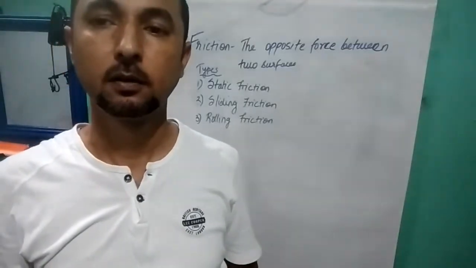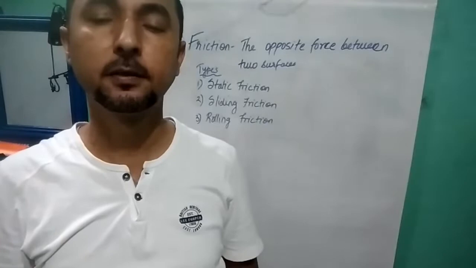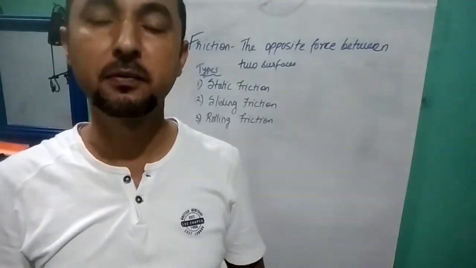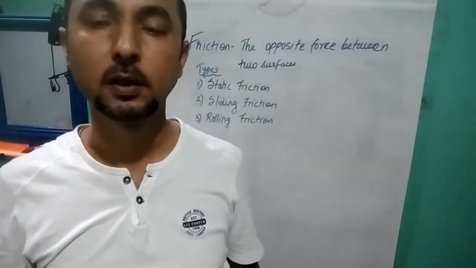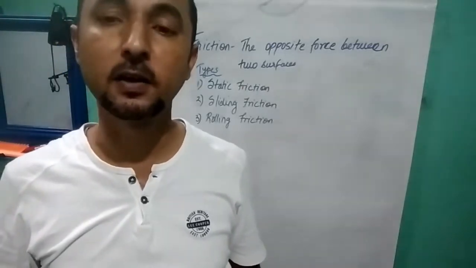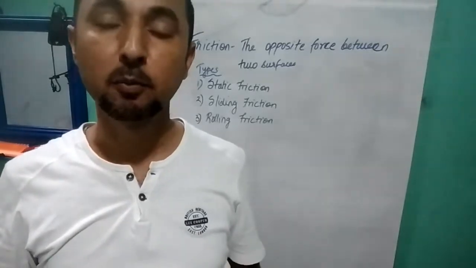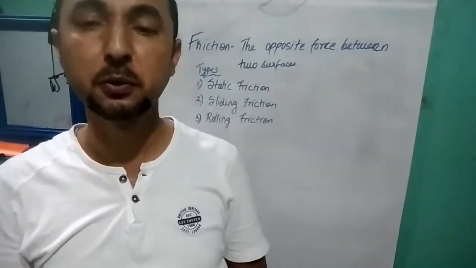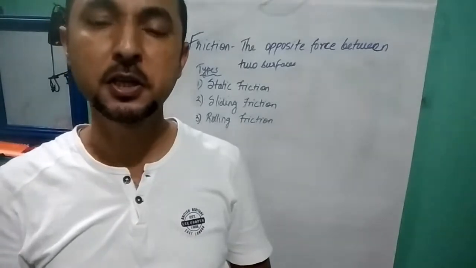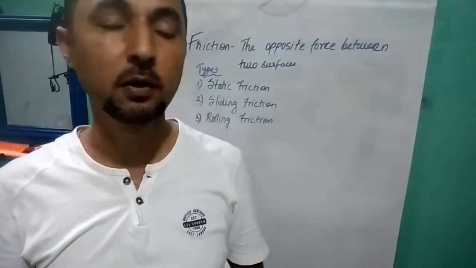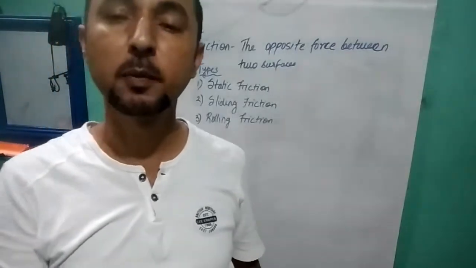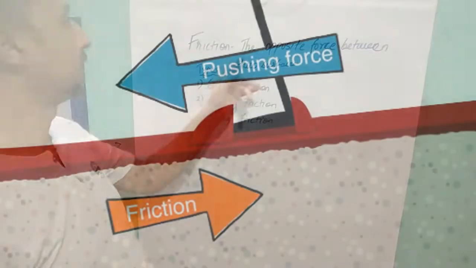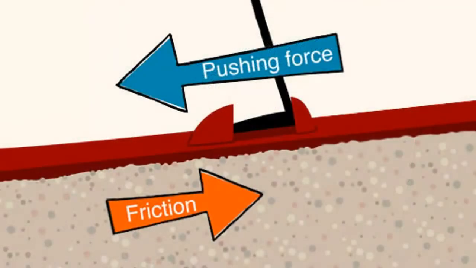Friction, one of the most important aspects of our day-to-day life. Without friction, nothing is possible in this world. So physics comes into play even in our daily lives. Combing of our hair, brushing our teeth, polishing our shoes, washing our clothes, washing our utensils, walking on the road, fixing a nail on the wall are all possible because of friction. Friction is the opposite force between two surfaces when they are in contact with each other.